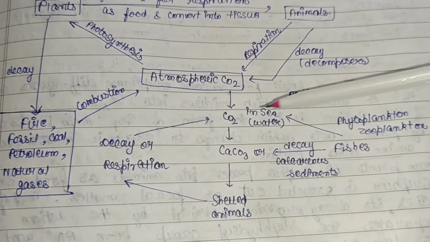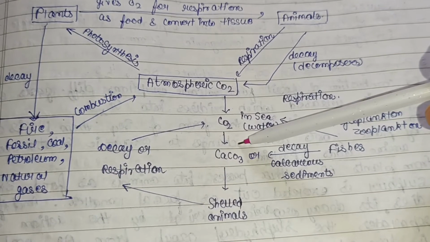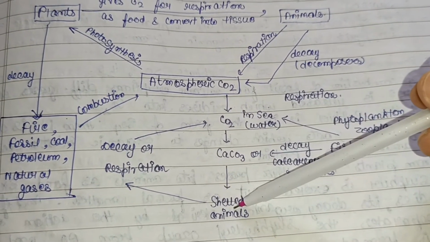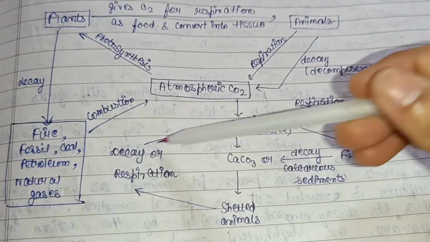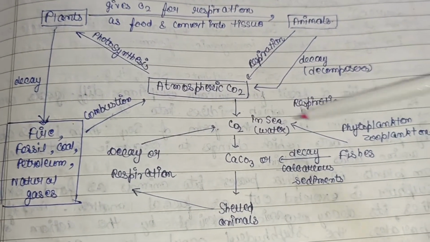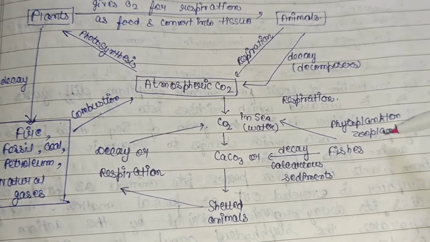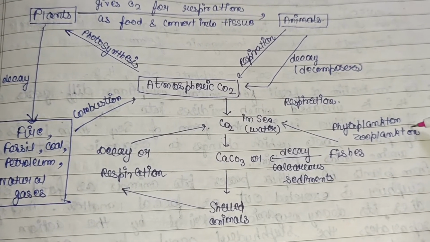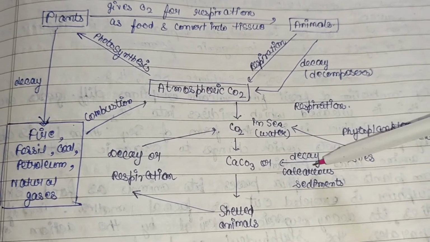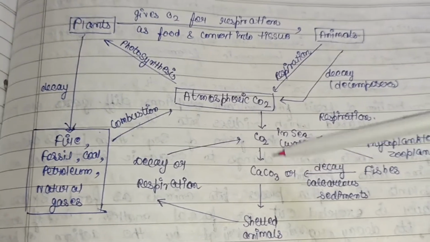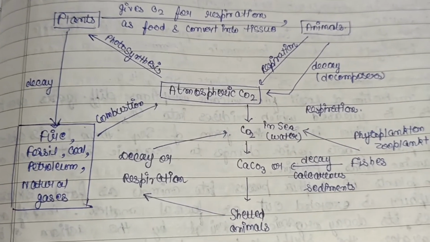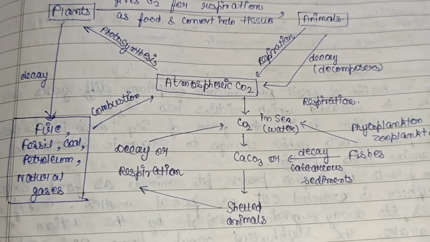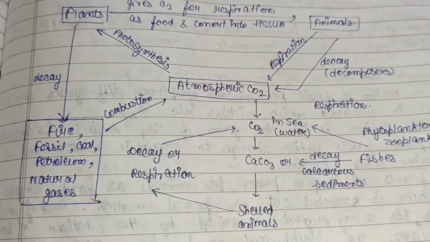Then CO2 gets converted into CO3, which is utilized by shelled animals, and when they die or decay, or by the respiration process, they again release the CO2. And in the case of fishes, when they feed on phytoplankton or zooplankton, they decay and their calcareous sediments settle down and get converted into CO2 in the sea water. So yeah, this is all about the carbon cycle.